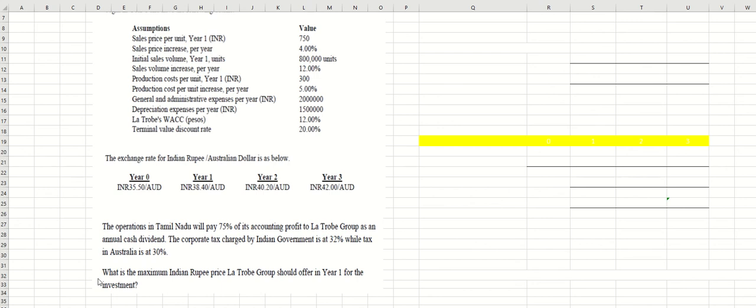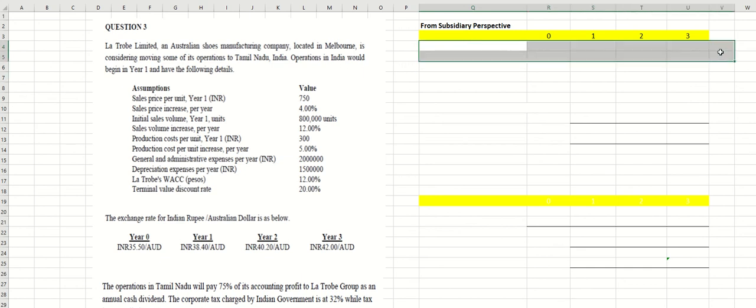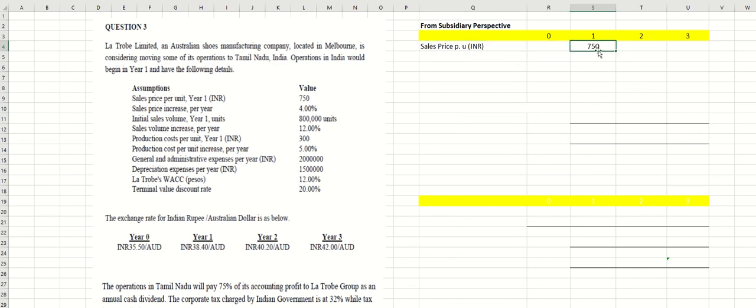first. Let's start with the perspective of the subsidiary. It means that we have to do capital budgeting from the perspective of the subsidiary first. So I'm going to put here, from subsidiary's perspective. We have 3 years, and the first information, the sales price, is 750. So I'm going to write over here 750, but next year it is going to increase by 4%.